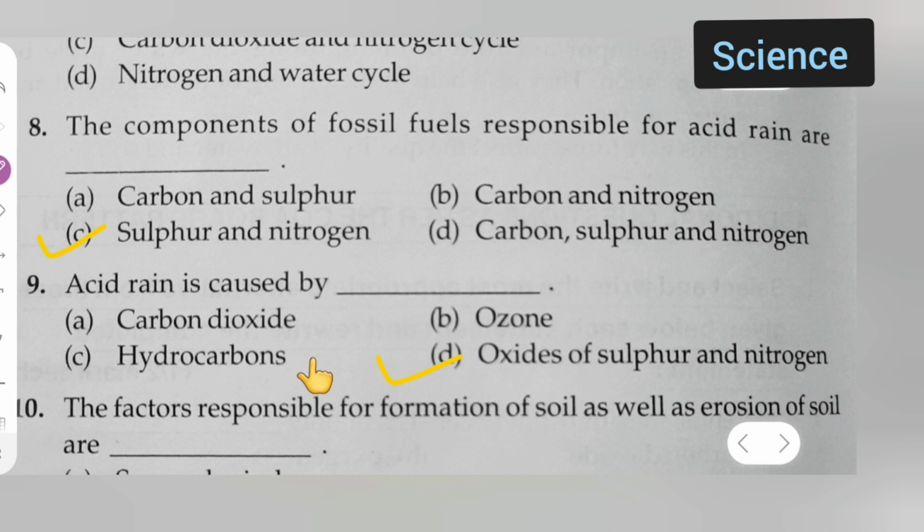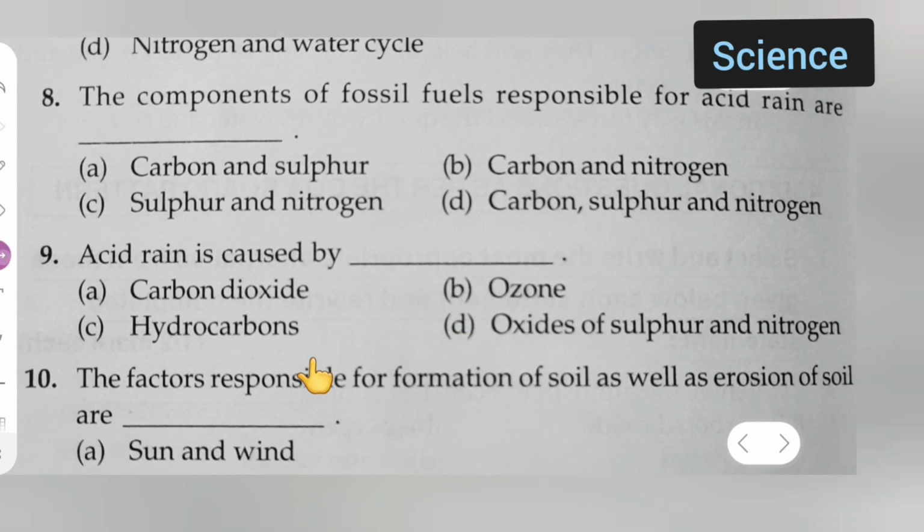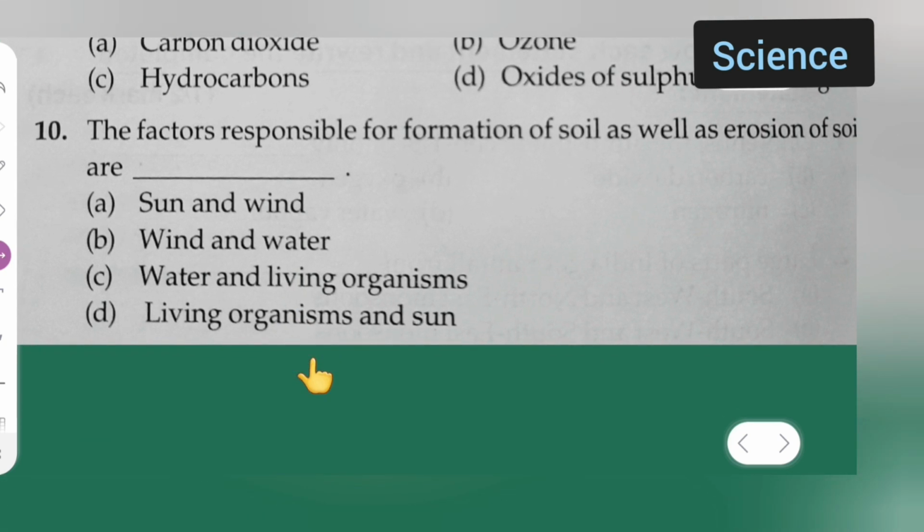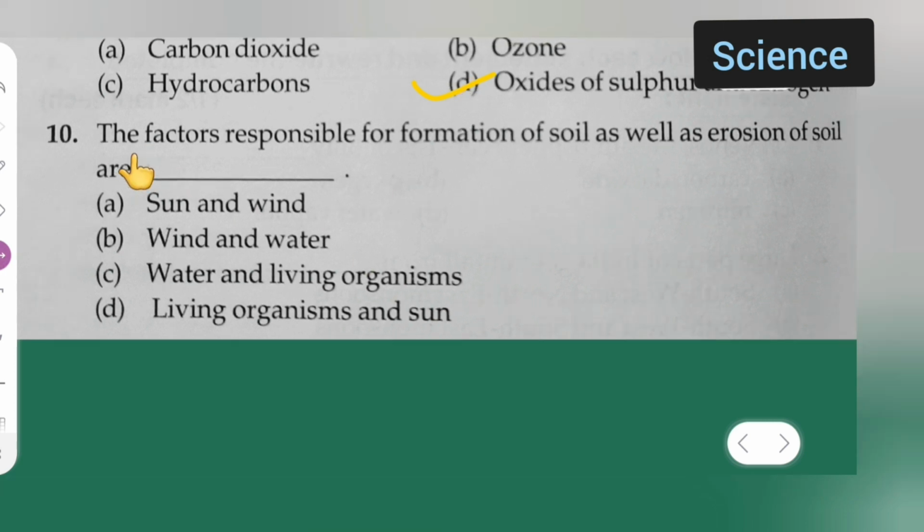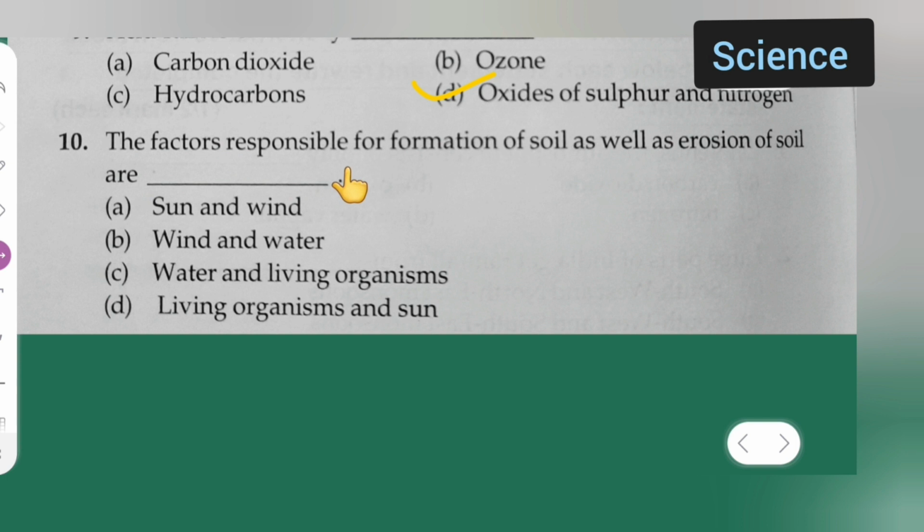Next is question number 10. The factors responsible for formation of soil as well as erosion of soil are: option A is sun and wind, option B is wind and water, option C is water and living organism, option D is living organism and sun. Which option is correct over here? For the 10th, wind and water is the correct option.